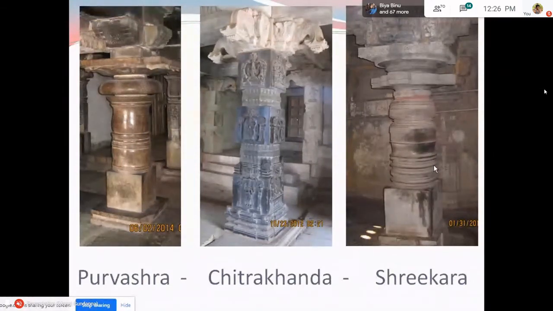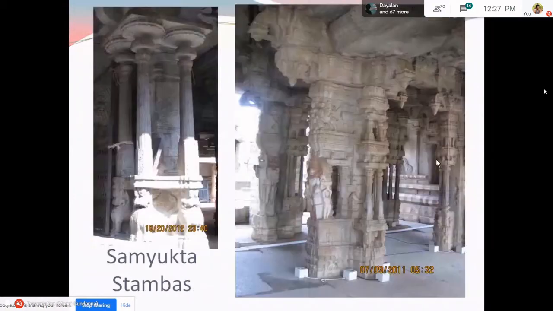Then what we have is the Shrikara Stambha. Shrikara Stambha is the bell-shaped shaft which is mainly used by the Hoysala temples. So if you visit a Hoysala temple, the maximum number of pillars we find come under this category. These are the composite pillars which are called Samyukta Stambhas, again found in huge numbers, but they start appearing from the Vijayanagara period onwards.